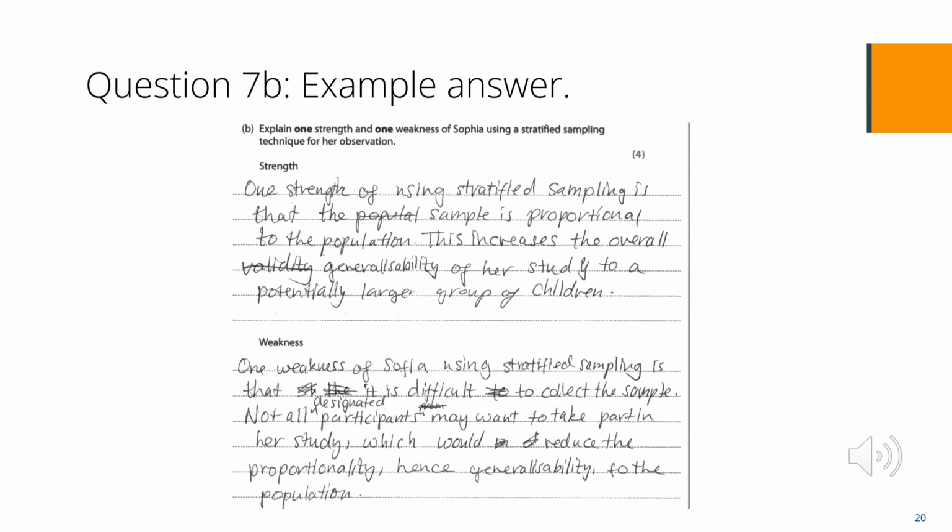Please read through this answer and give it a mark. The strength gets 1 mark for identifying that it is proportional and so representative, with the use of children as the link to the scenario, so it can be taken as applied. There is no further justification or exemplification about how or why being proportional increases the generalisability. The weakness does not get any marks. Whilst it is a valid weakness of the stratified sampling technique, it is not applied to the scenario, so the answer is generic. Just using the name is not application.